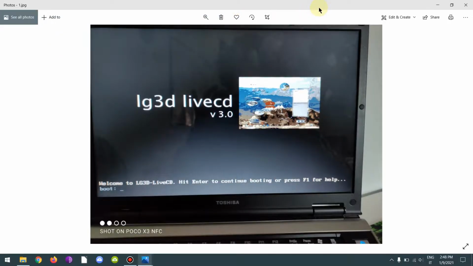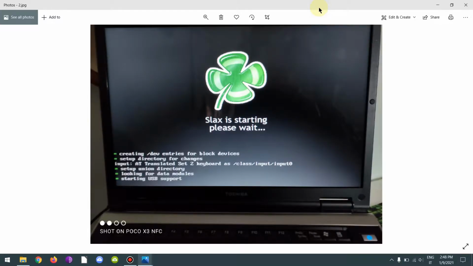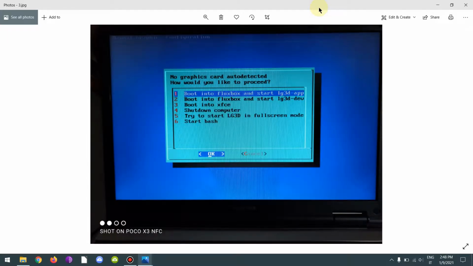This is Java Project Looking Glass version 3 from 2007, a special 3D experimental desktop environment used on Slax Linux and Granular Linux. Here I have the Slax version, the ISO file will be in the description. You can do many things, for example, using the normal application mode of this desktop or the developer mode.